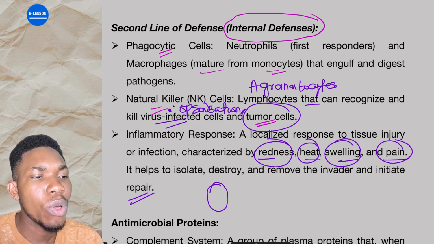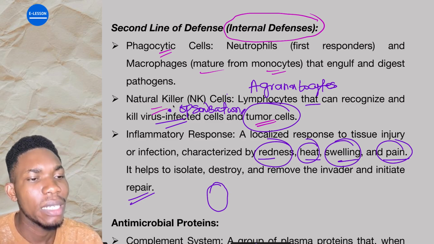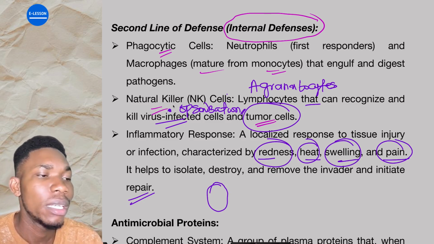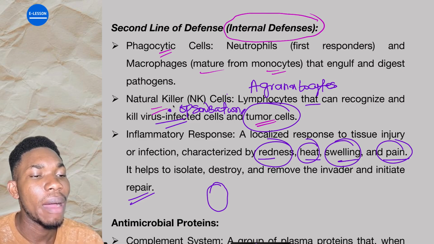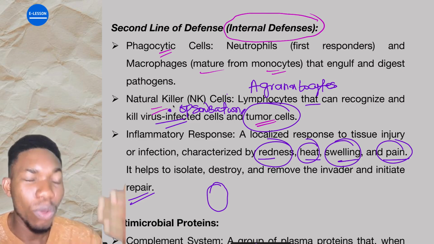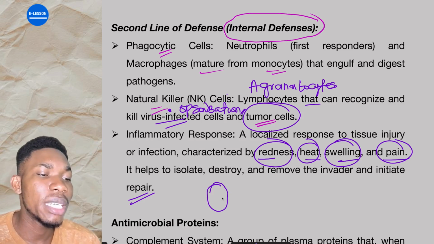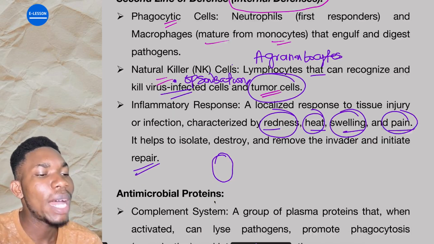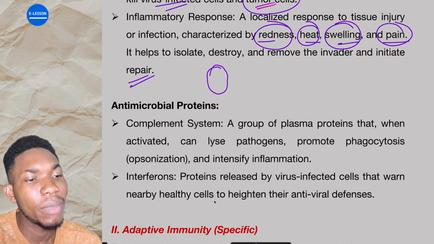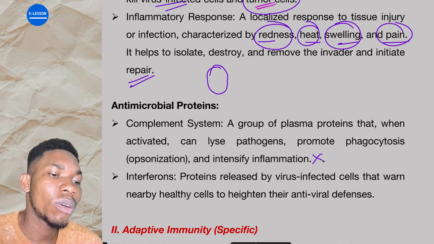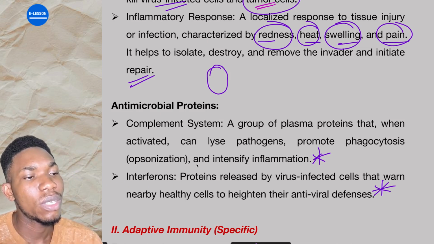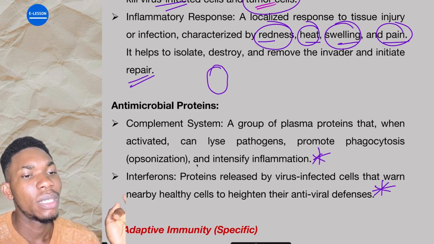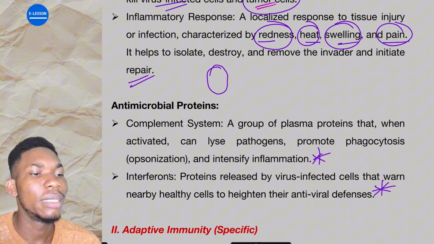Is that okay? So when you start having an inflammatory response like redness, heat, swelling, and pain, it does not necessarily mean that it is an immune response to a foreign thing that might have invaded your body. Is that understood? Then we have antimicrobial proteins like the complement system. This one is a little bit more complex for you to understand for now. So just leave those antimicrobial proteins.